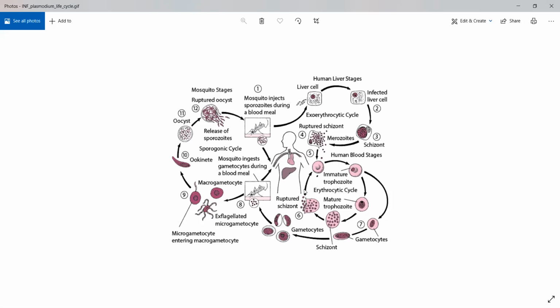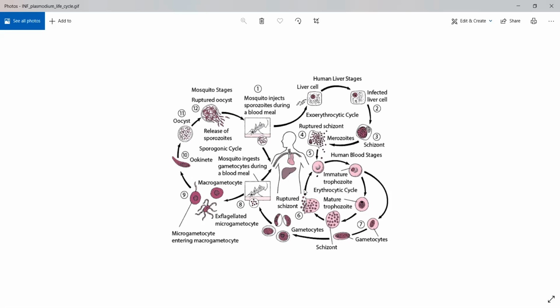This difference is important because these mature trophozoites will become secondary merozoites. The mature trophozoites will start dividing again, they'll make a schizont again, and it will again rupture the RBC, and what comes out will be secondary merozoites. These secondary merozoites will start infecting other RBCs.